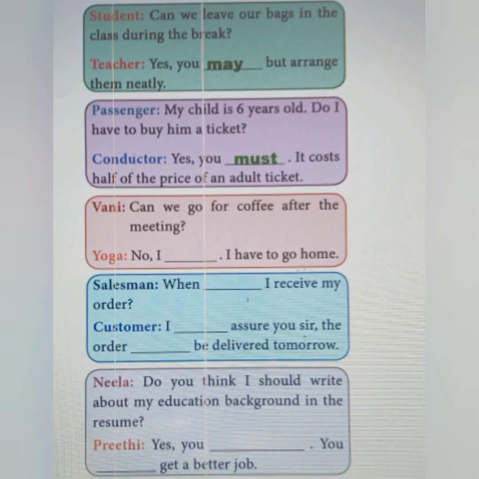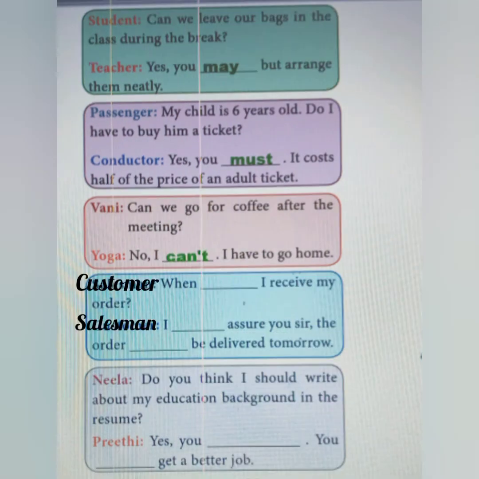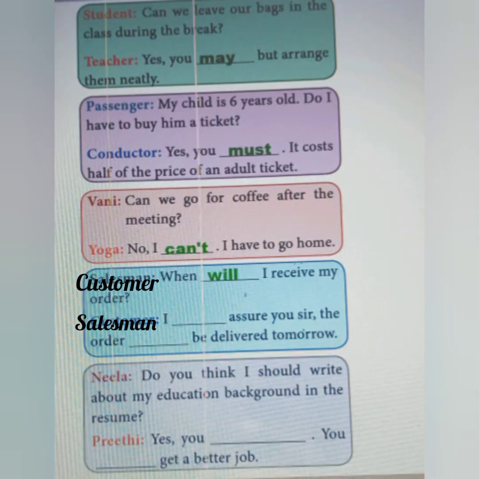The next dialogue is between two friends, Vani and Yoga. Can we go for coffee after the meeting? Here, Yoga replies negatively with the reason that she has to go home. That means Yoga is not able to go for coffee after the meeting, so that we can use the word can't. The next dialogue is between customer and the salesman. It is a question about the future, so that we can use the word will. When will I receive my order?